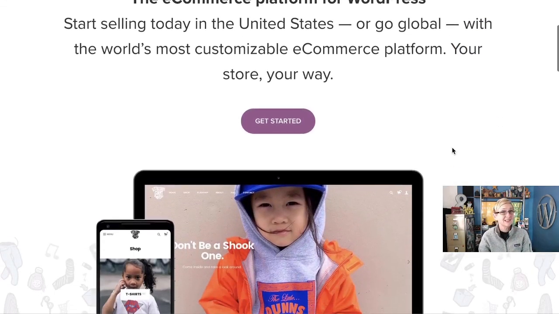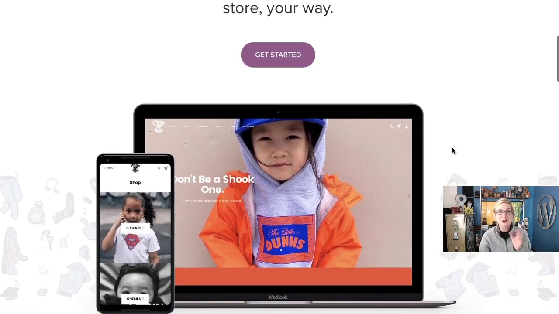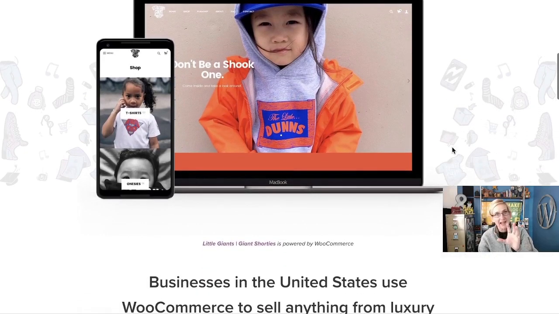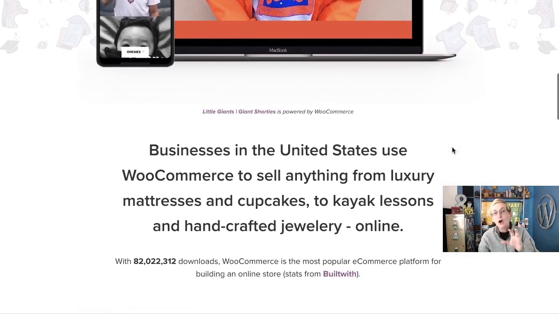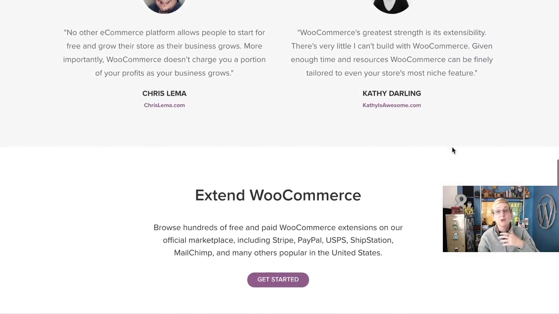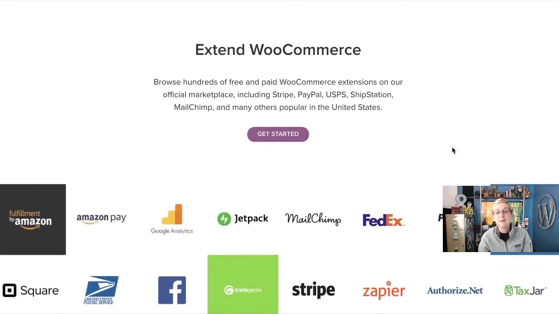And guess what, you guys? It's all in the budget of free. That's right. You can start your store by plugging in WooCommerce into your WordPress website, just adding it with a couple of clicks, and you'll have all the functionality of a cart, an add to cart button, a checkout. You'll be able to do all of that. You'll be able to accept payments all on your website using this plugin.